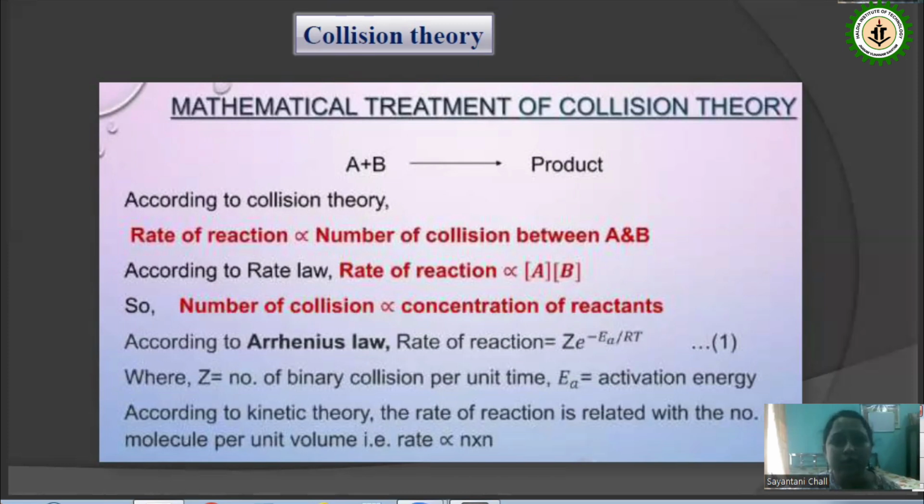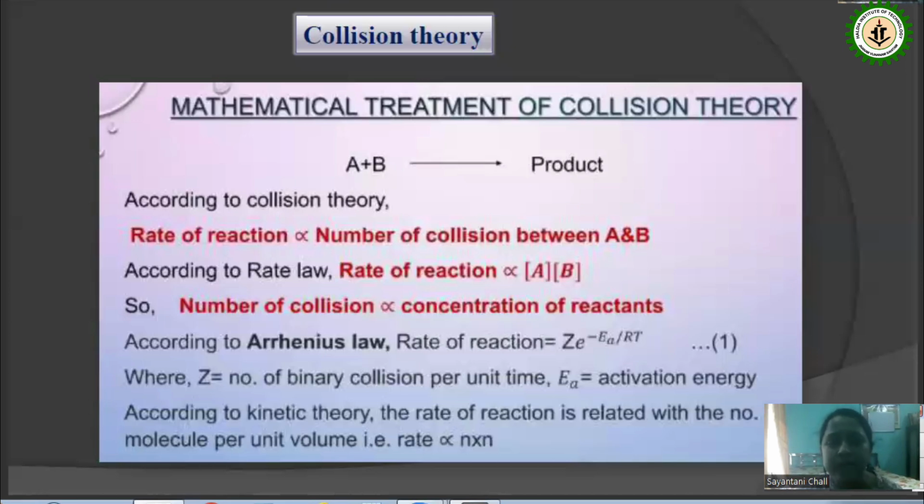Therefore, according to the rate law, we can say that the rate of reaction is proportional to the concentration of A and the concentration of B, and the number of collisions is again proportional to the concentration of the reactants. Therefore, according to the Arrhenius law, we have the rate of reaction, presented in equation 1 in the slide, equal to Z into e to the power minus Ea by RT. Now here Z is called the number of binary collisions per unit time, and Ea is called the activation energy.